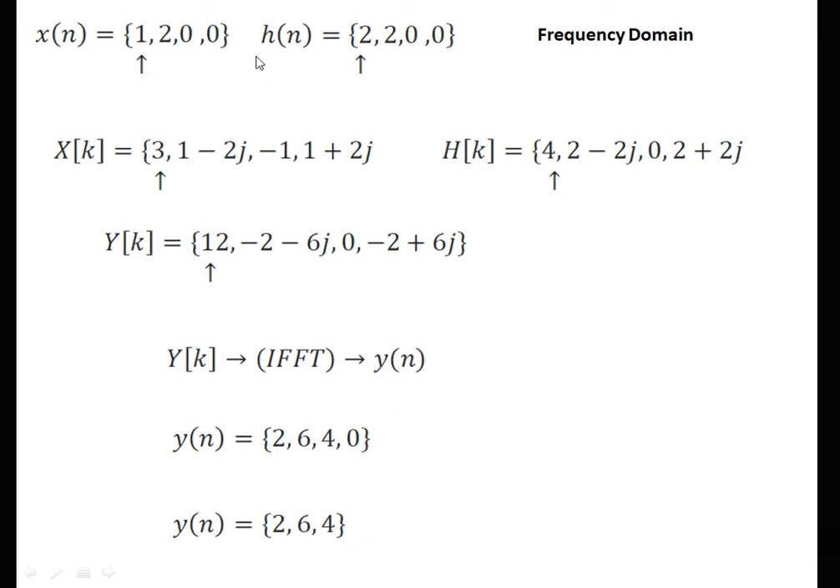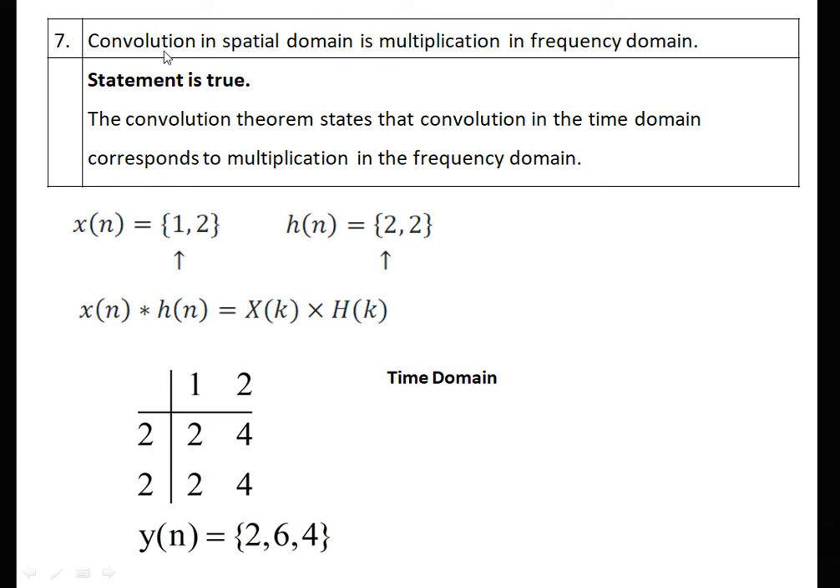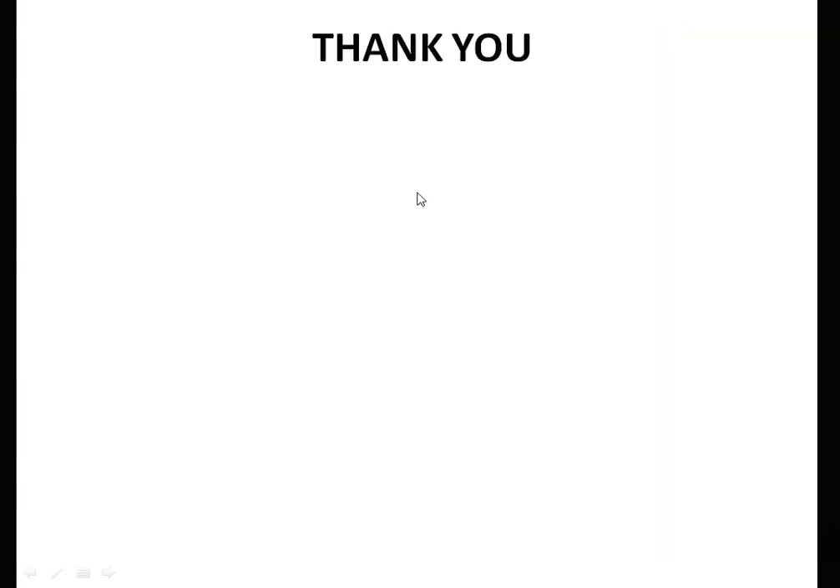As we know, we appended the 0 only for smooth operation, that is to calculate the FFT in an efficient manner. Therefore we can skip the last 0. Therefore the answer is y(n) equal to 2, 6, 4 in the time domain. Therefore it is proved that convolution in the spatial domain is equal to multiplication in the frequency domain.